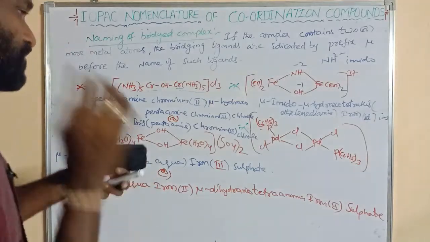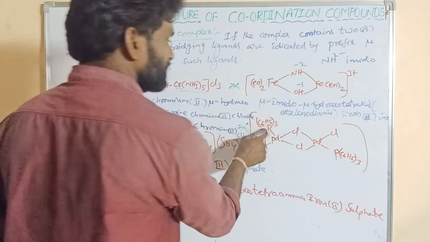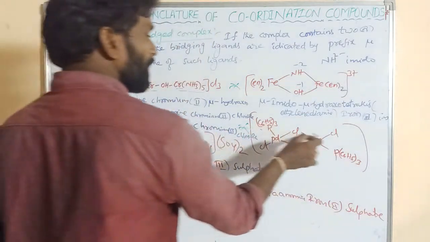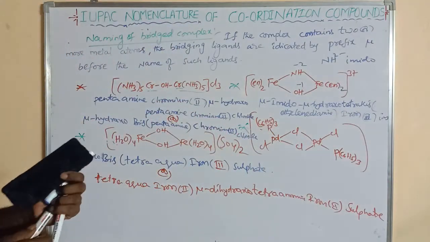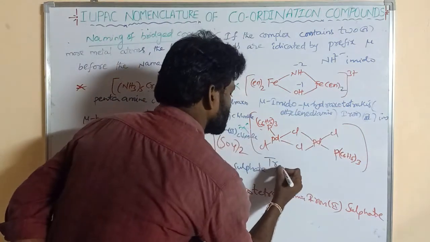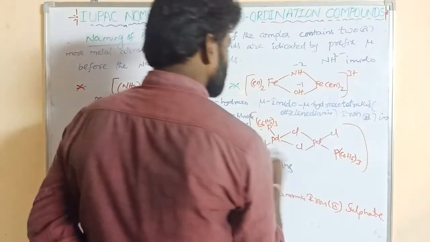geometrical isomerism. This is trans. Here the 2 identical atoms are chlorine, and this is triphenyl phosphine. So these 2 identical atoms are present in opposite direction, that is said to be trans. So what is its name? So that can be written, important, trans dichloro.